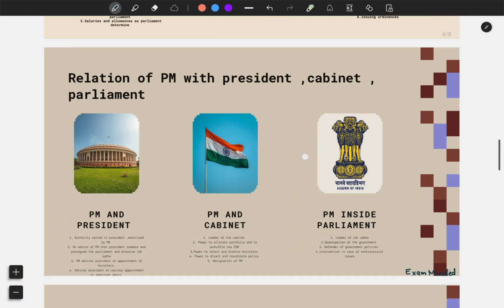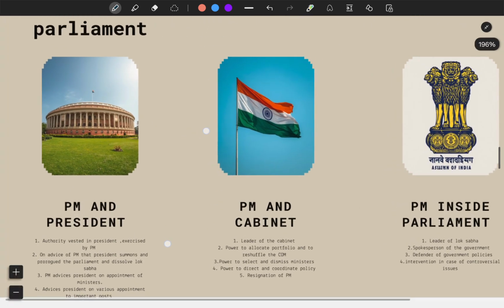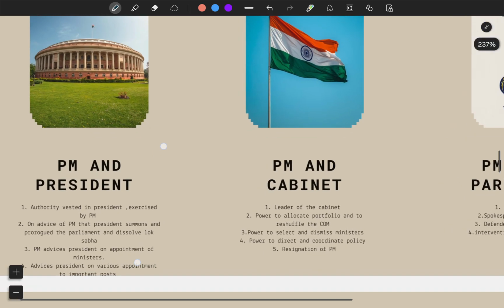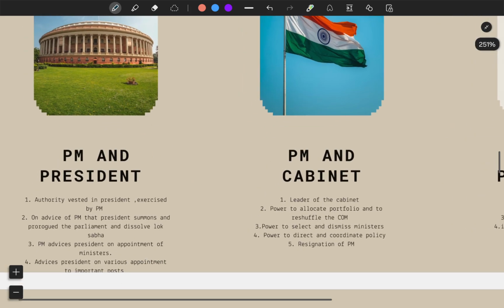Moving forward with the relation of Prime Minister with President, Cabinet and Parliament, let's see each one by one. So, let us understand the Prime Minister and President's relation. Prime Minister is the chief advisor of the President. Whatsoever the Council of Ministers has to talk to the President, the Prime Minister acts as a link between the President and the Council of Ministers.